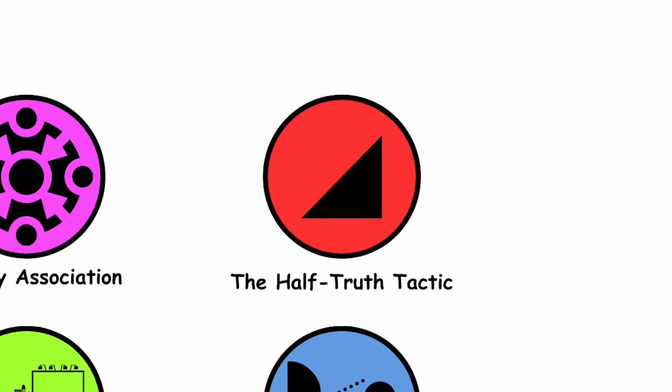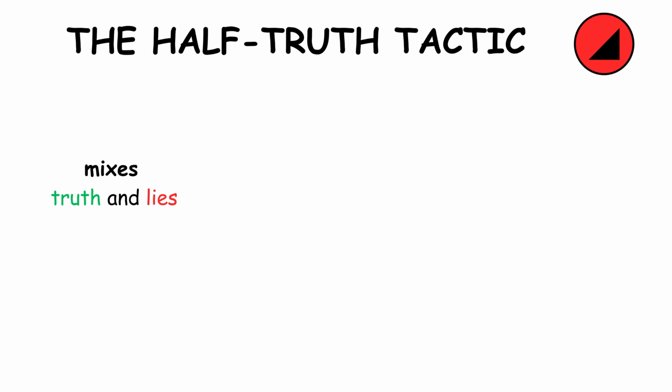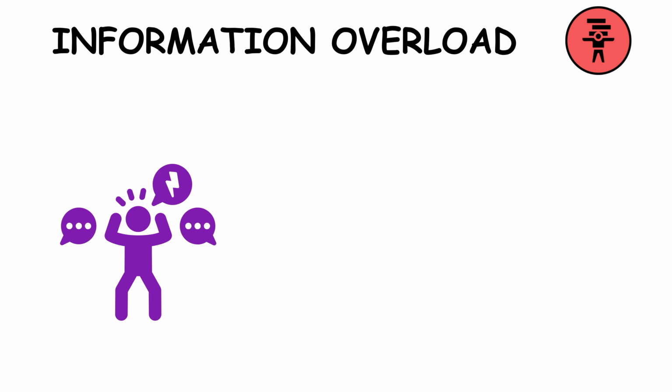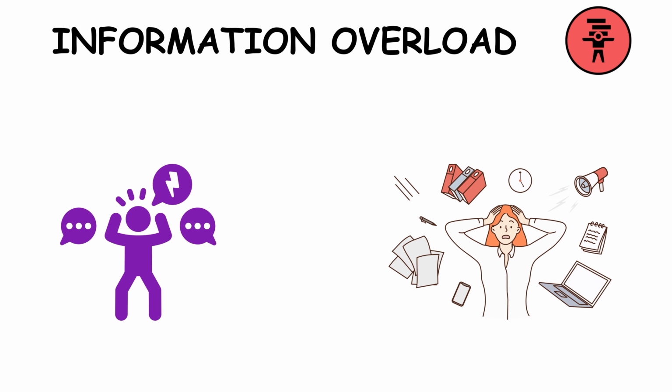The half-truth tactic. The half-truth tactic mixes truth and lies. It presents partial truths to deceive, making falsehoods seem credible and manipulatively misleading. Information overload. Information overload overwhelms with data. It bombards people with so much information that it becomes difficult to separate fact from fiction.